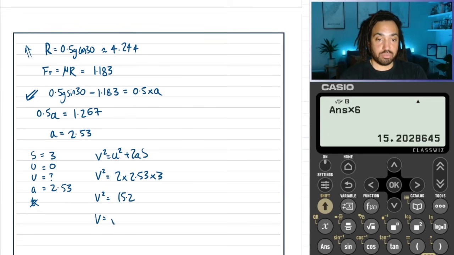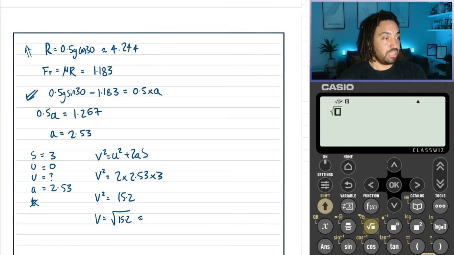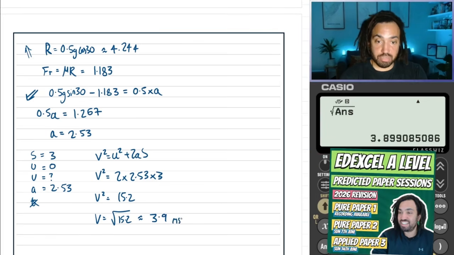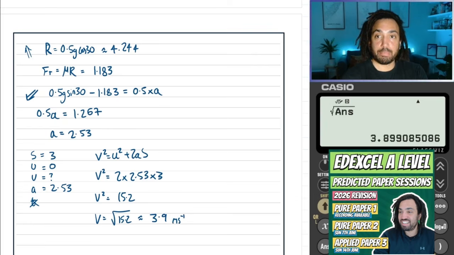So v is the square root of 15.2, which is approximately, sticking to giving our final answers to 2 significant figures when g is involved, 3.9 meters per second.